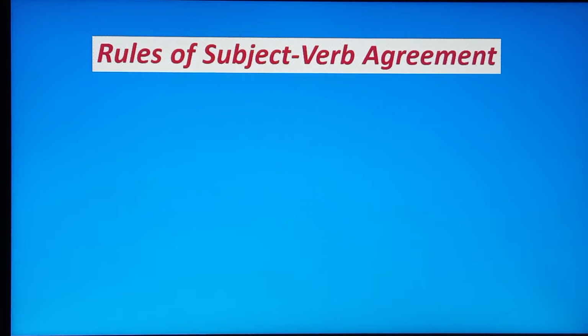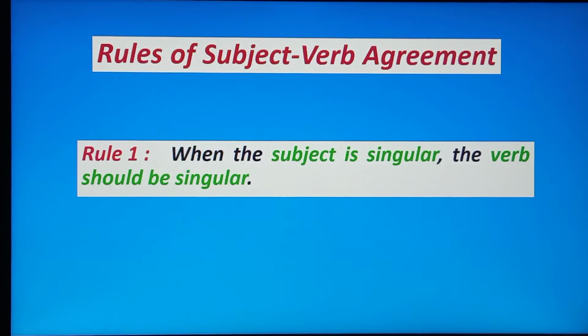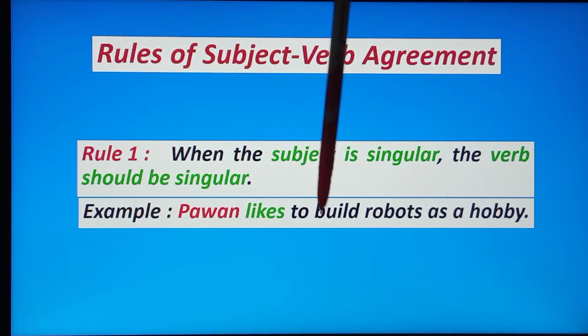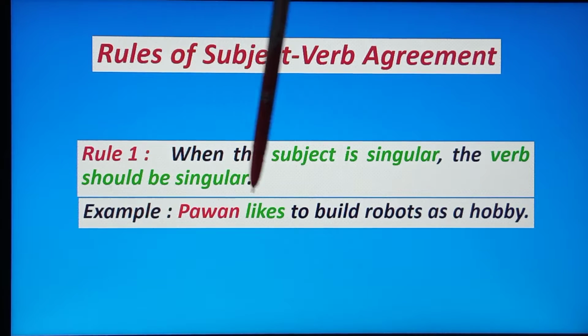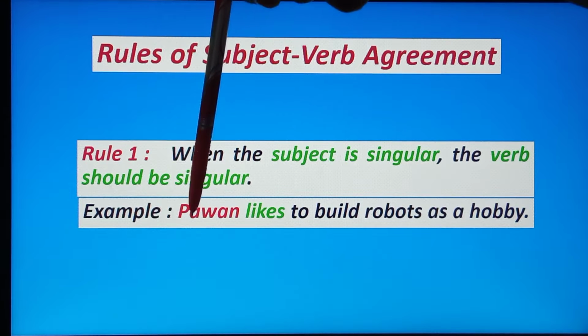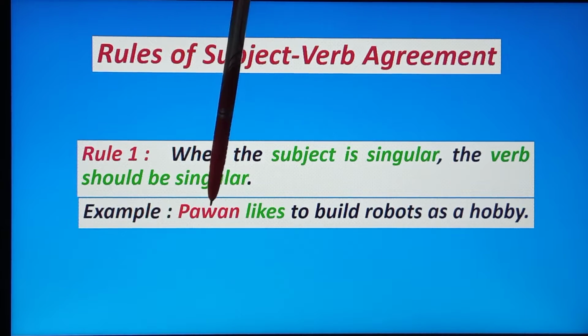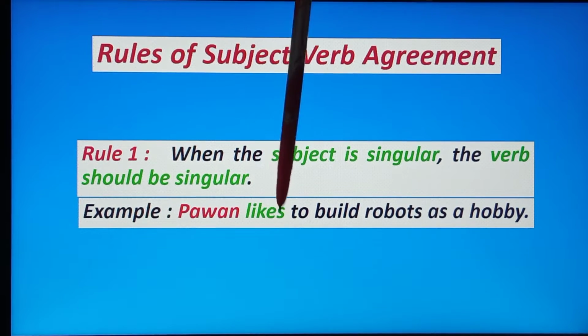Now we will discuss some rules of subject-verb agreement. Rule number one: when the subject is singular, the verb should be singular. See the example: Pawan likes to build robots as a hobby. Here the subject is Pawan, and the verb is likes. The subject is singular, so the verb is also singular.